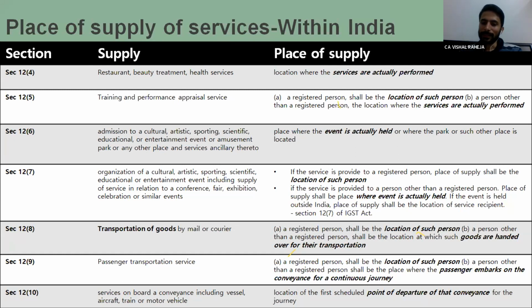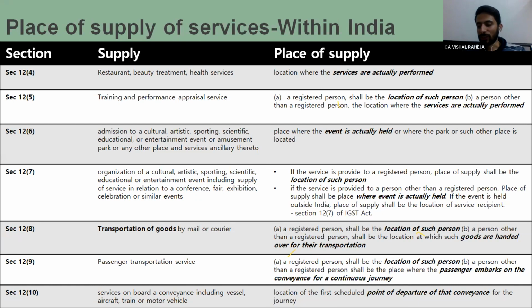So it means if I am consuming the services and this is a B2B transaction, we have to see the location of recipient irrespective of the fact that the goods are delivered to any part of the country. It is going anywhere. Okay, but if it is a B2C transaction, then in that situation, the location where goods are handed over. Okay, clear?